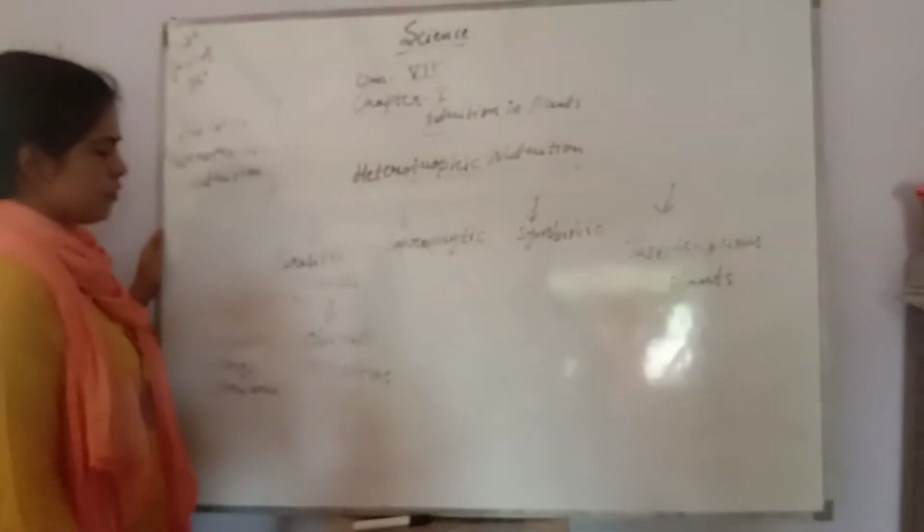Parasitic. I have explained parasites before also. Parasites are organisms which live in or on the body of the main organism known as the host. The word is host. It may be living inside the body of the host, or it may be living on the body of the host. If it is living on the body of the host, it is known as an ectoparasite. Ecto means on the surface. On the surface of the host body, it is known as an ectoparasite.